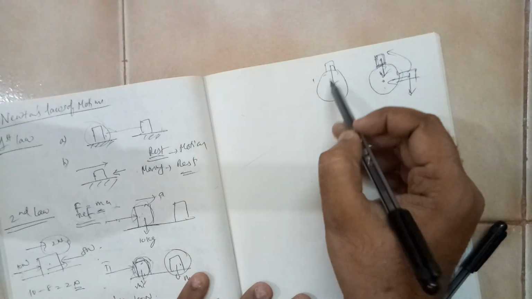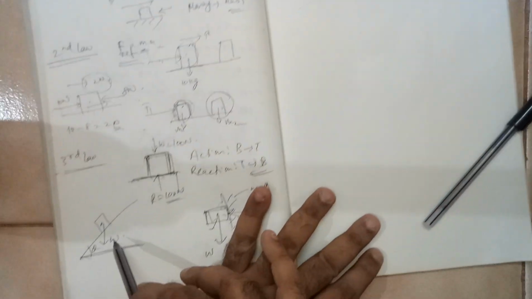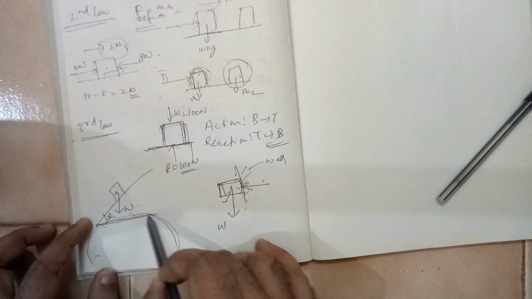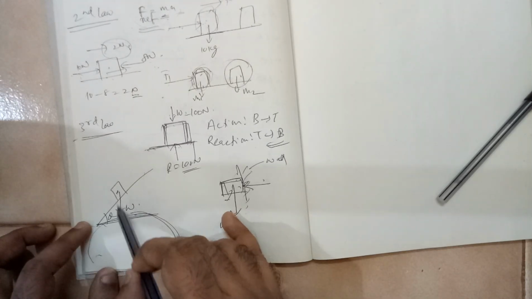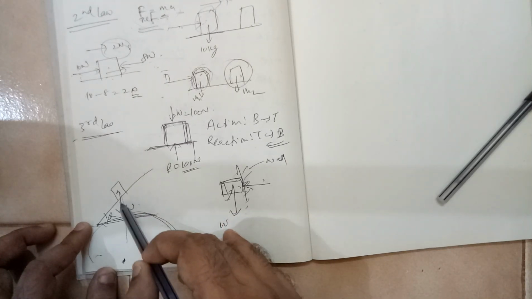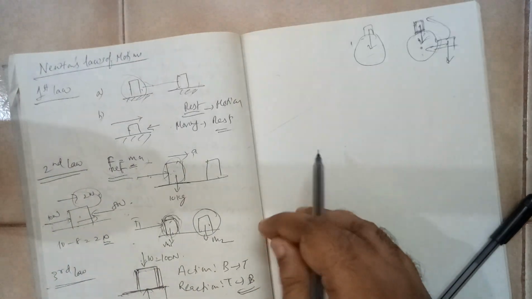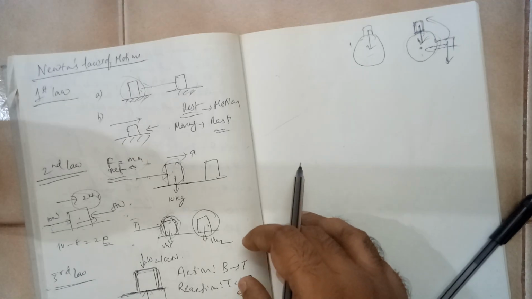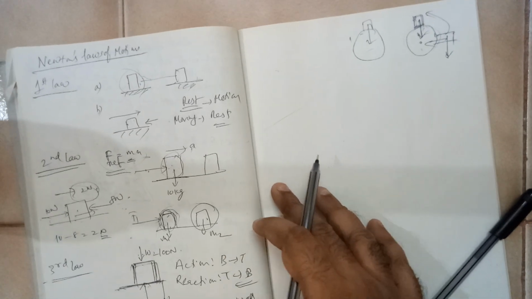Even if you take an inclined plane, this inclined plane is like this earth, huge earth, and it is a very, very small thing. Its weight will be acting towards the center of gravity. So weight always will be acting in the downward direction. Remember this point. So these are the three laws.